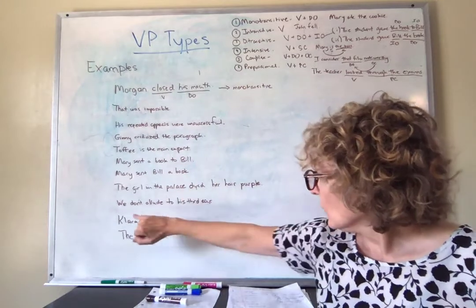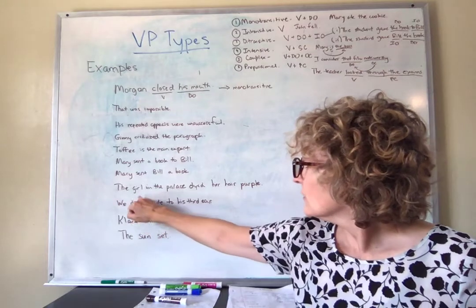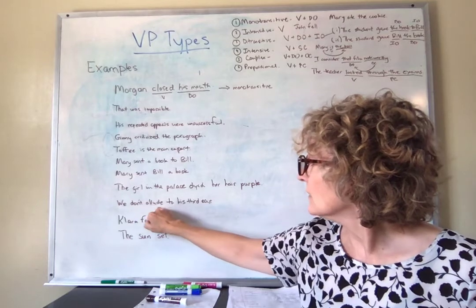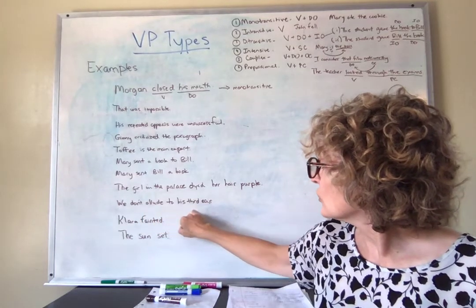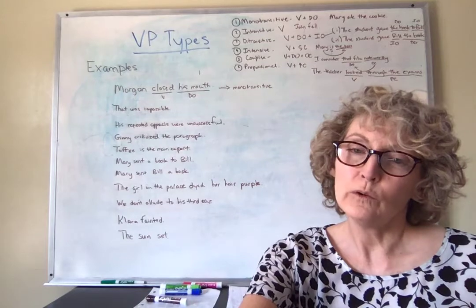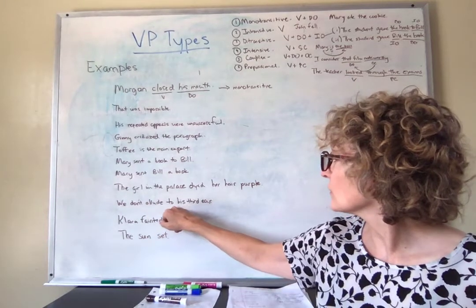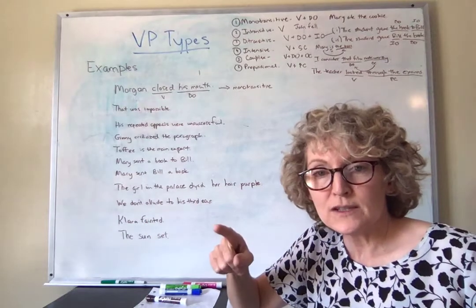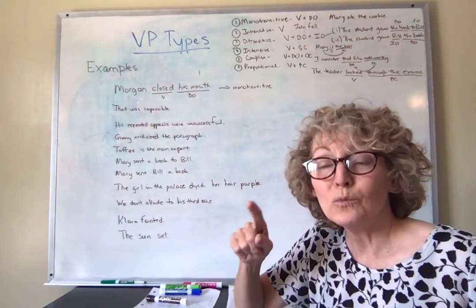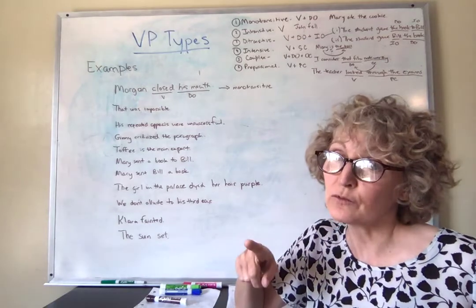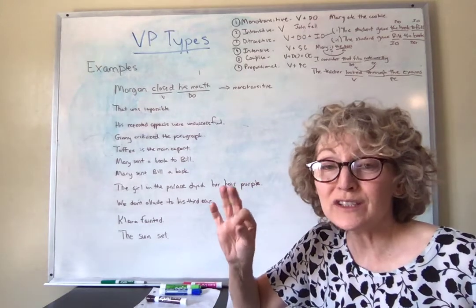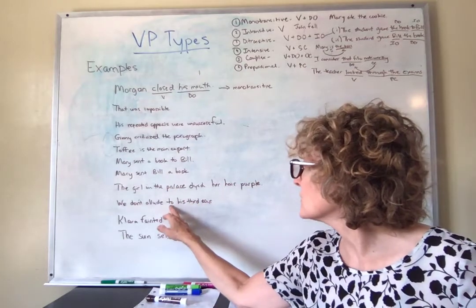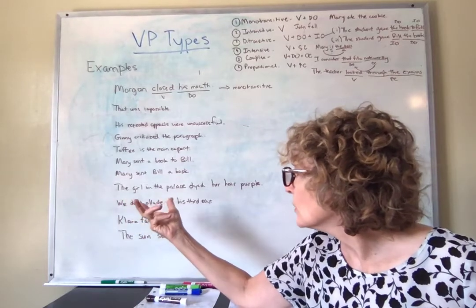So, we don't allude to his third ear. If you want to know about don't, you have to keep taking linguistics. We see that the main verb is allude, and then we've got this to his third ear. So how would we know that this is definitely not a direct object? Well, we've got this to here. We've got a preposition, and whenever we have a preposition, we don't have just a noun phrase. We know that the direct object is always and only a noun phrase. So given that we've got this to here, we need something else to be going on.